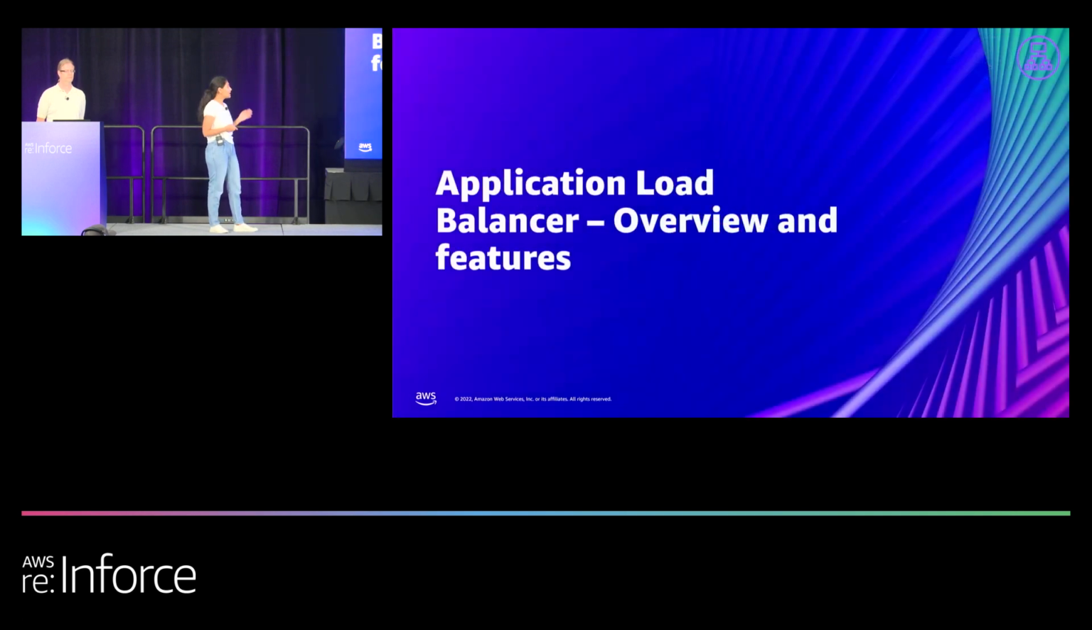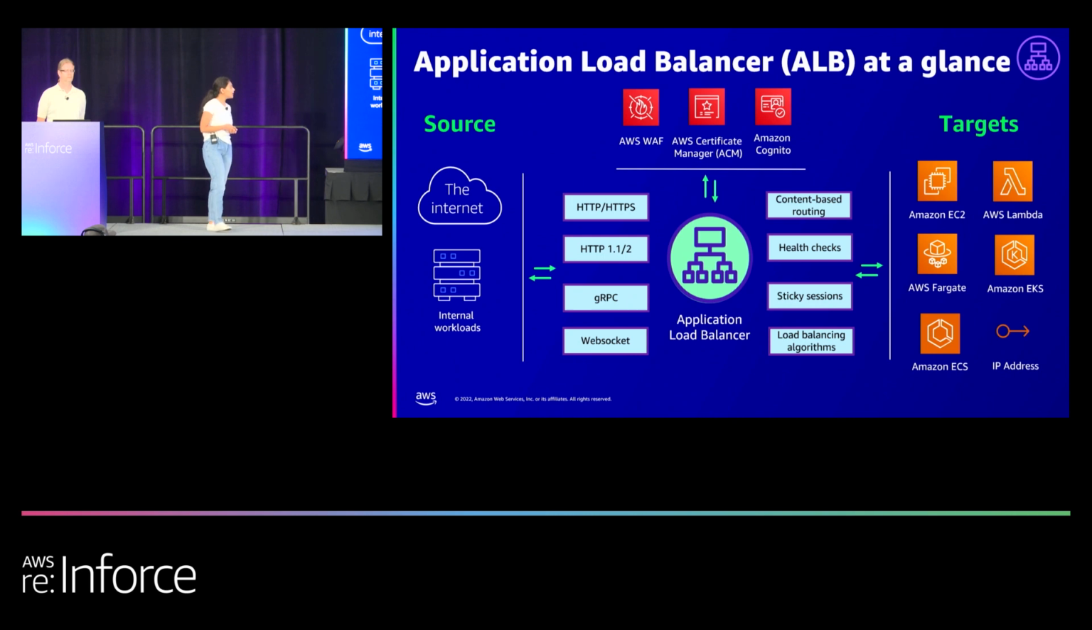I'll talk a little bit about the application load balancer. As you see here, the traffic is coming in from your source, and the source can be either the internet or your internal workloads. It's going through your application load balancer, which is operating at layer 7, for request level load balancing. Once the traffic is in at the application load balancer, it moves into your targets. Typical targets can be Amazon EC2 instances, AWS Lambda, AWS Fargate, EKS, ECS, or an IP address.